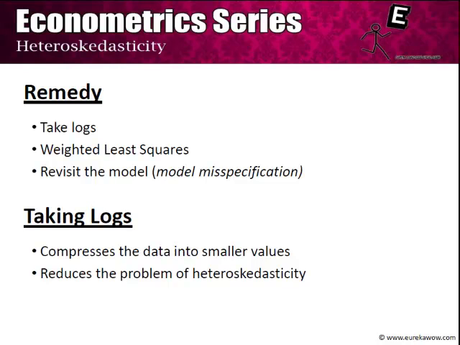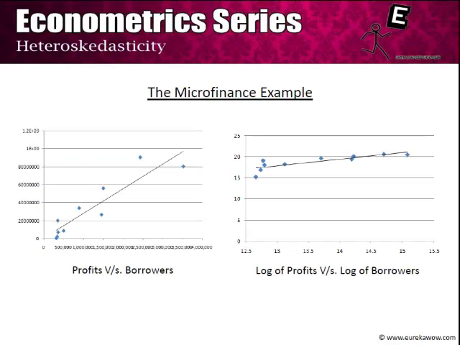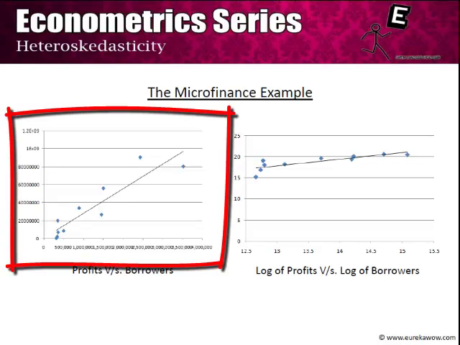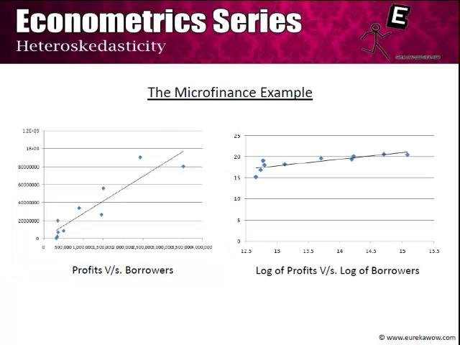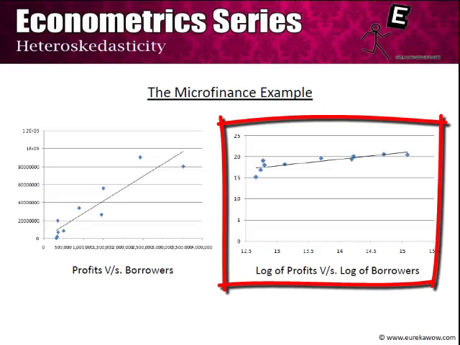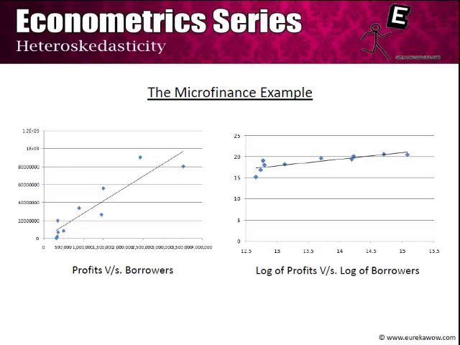So let us take a graphical example, again the microfinance example, in which we plot profits versus borrowers. On the left hand panel, when we plot profits versus borrowers, we see that there is probably a problem of heteroskedasticity, that is, as the number of borrowers goes up, the profits go up, but also the variability in profits increases. However, now when we take logs of both profits and borrowers, we see that the problem of heteroskedasticity has been somewhat contained. Now the sample points are somewhat closer to the sample regression function, and hence heteroskedasticity does not seem to be so much of a problem.